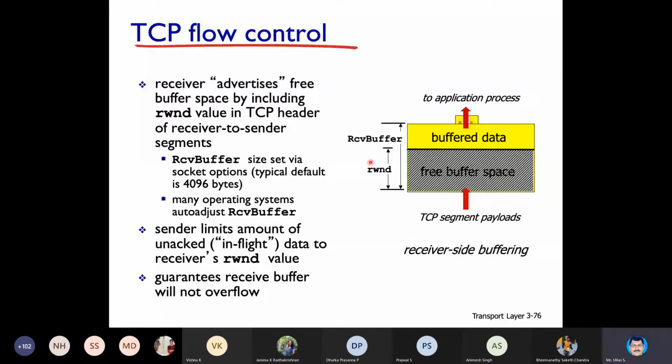Suppose I am the receiver and I have a capacity of say 3 kilobytes, some 3000 something. So for the first segment, I'll send an acknowledgement with RWND as 3 kilobytes.